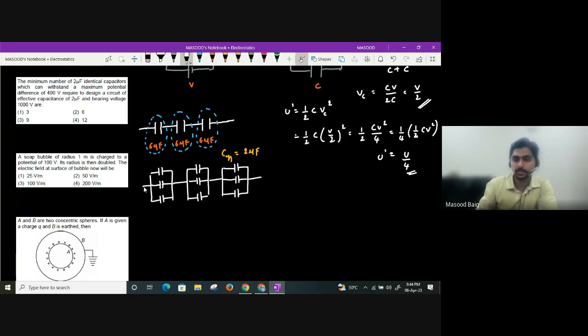What is the potential difference across? Maximum potential difference is 400 volt. Yes or no? So across these two, I can say 400. Across these two, I can say 400. Across these two, I can say 200 only.